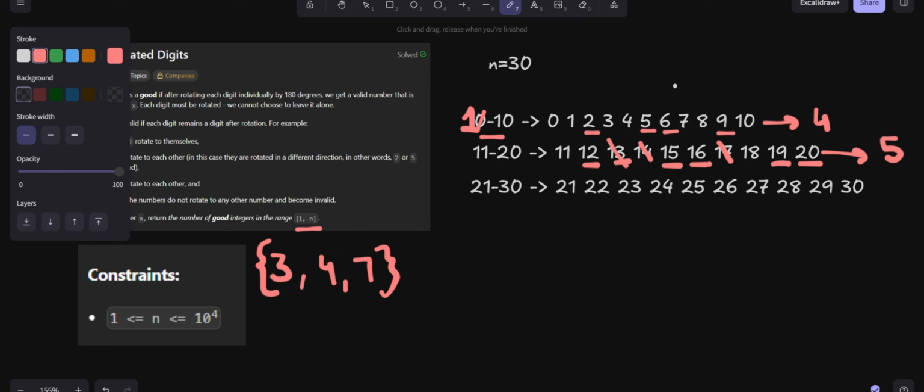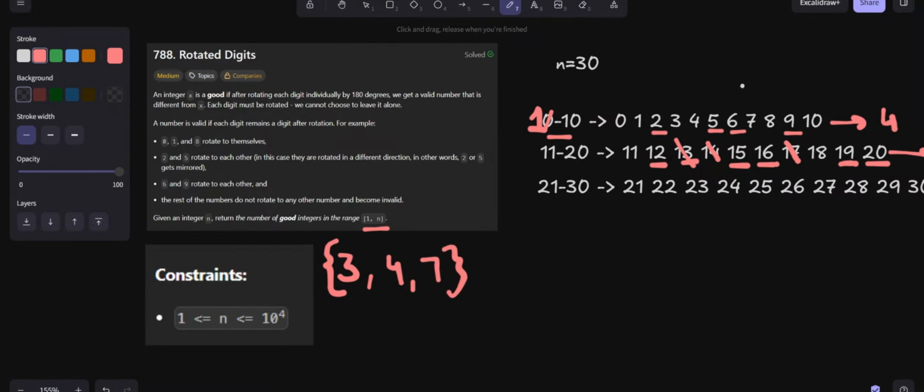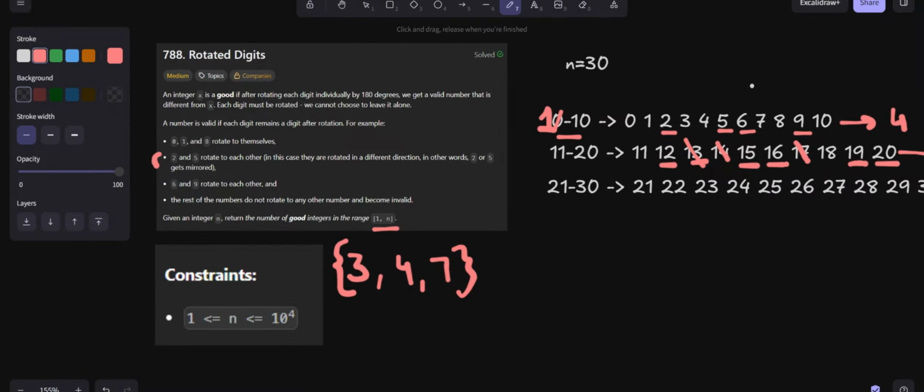So we can observe that whenever we have digits in this category, 2, 5, 6, 9, the number is obviously going to change, because 2 is going to convert to 5, 6 is going to convert to 9, and vice versa. So whenever we have 2, 5, 6, 9, the number is obviously going to change, provided we do not have these invalid digits.